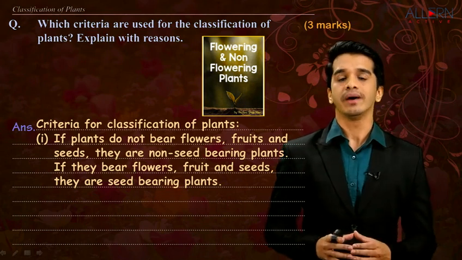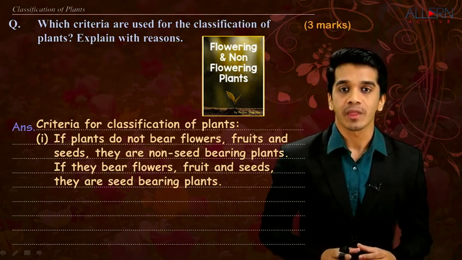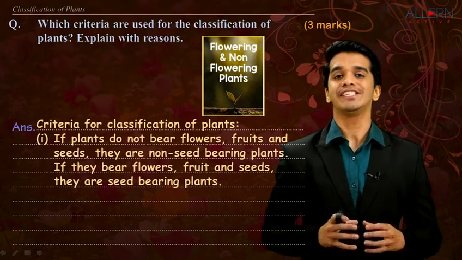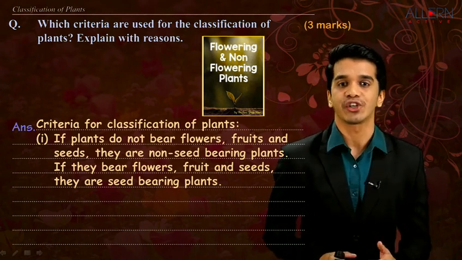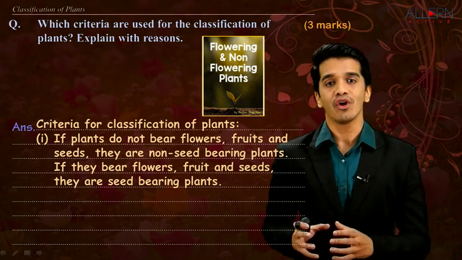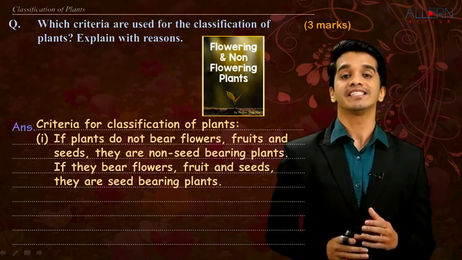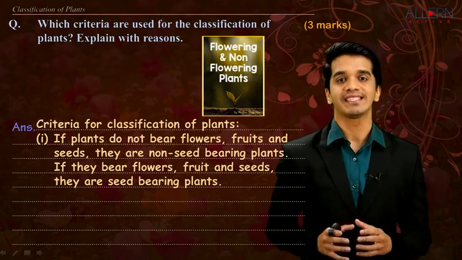Now for example, we have pteridophyta, we have angiosperm and gymnosperm, they have conducting tissue. Whereas we have thallophyta and bryophyta, there is an absence of conducting tissue like xylem and phloem.